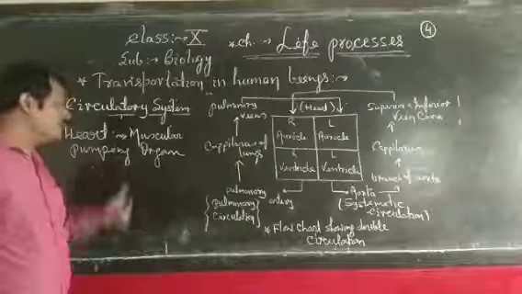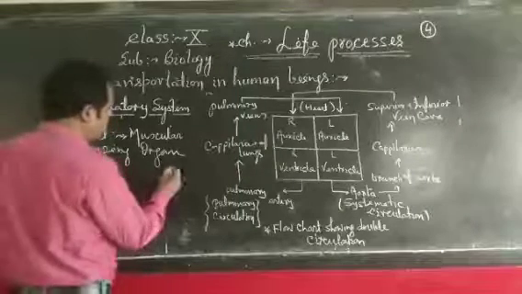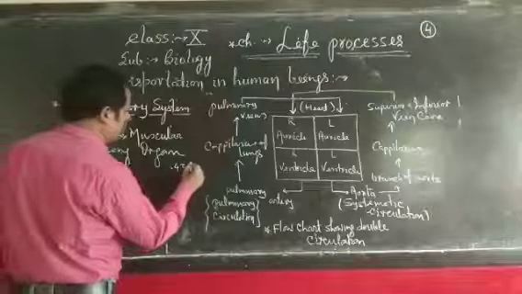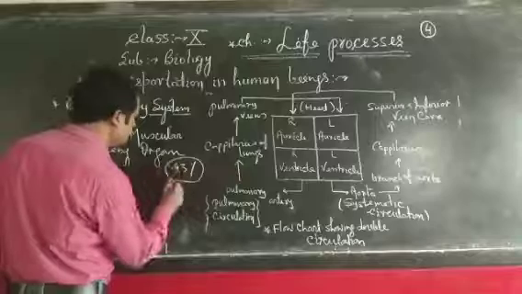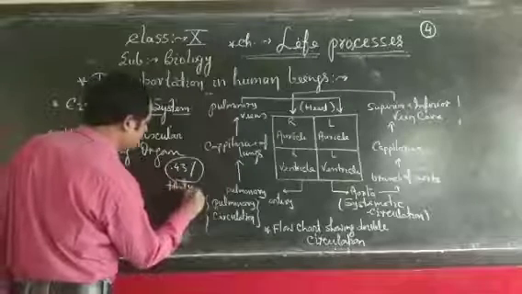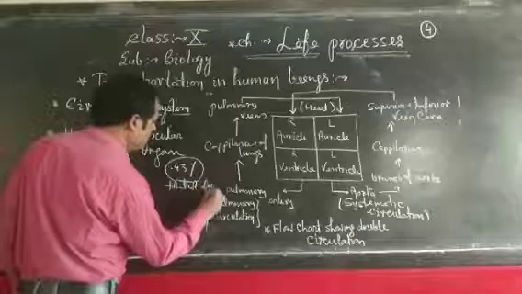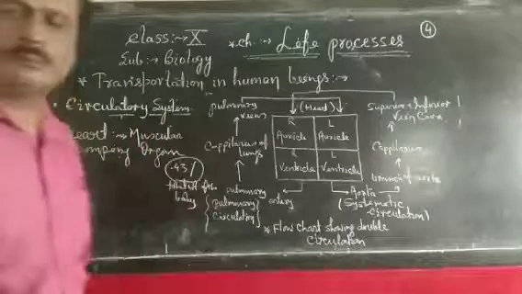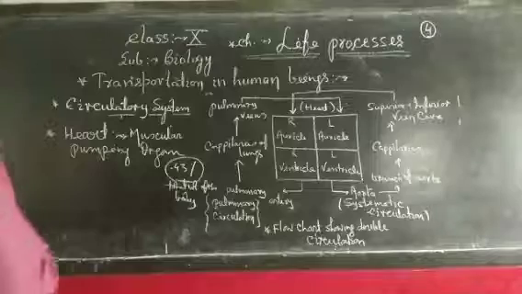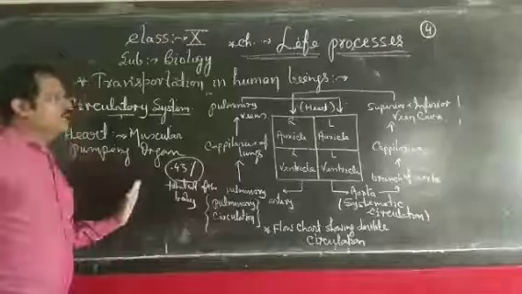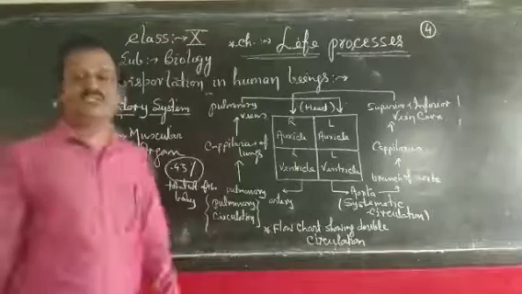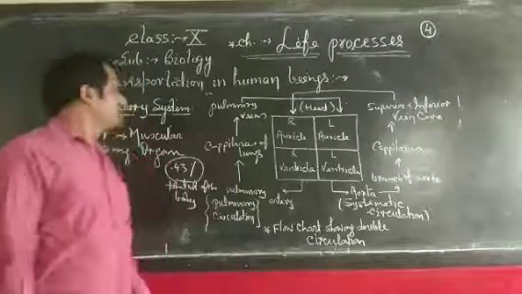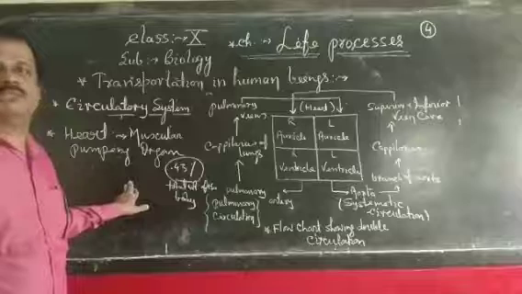It is said that the weight of the heart is approximately 0.43% of the total weight of the body. And it plays a very important role in our body. As everybody knows, in human beings and all advanced animals, the heart is divided into 4 chambers.